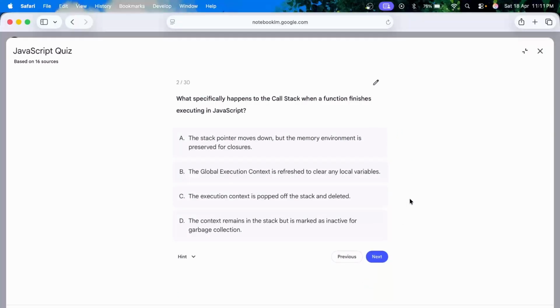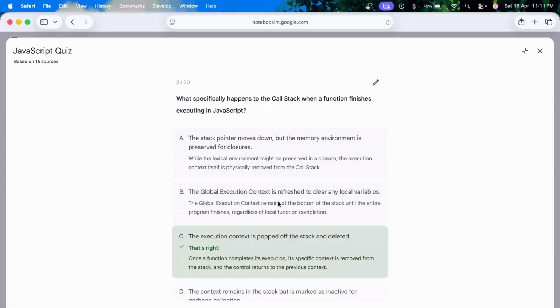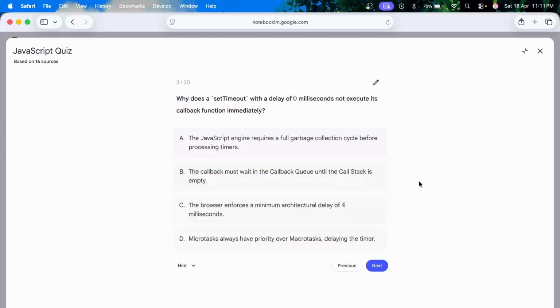What specifically happens to the call stack when a function finishes executing in JavaScript? So the execution context is popped off the stack and deleted, correct?